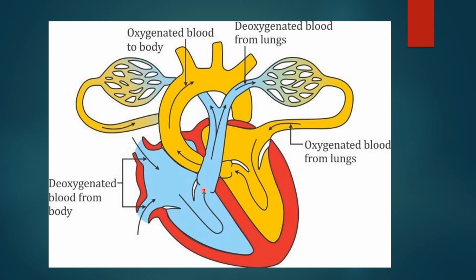From here, it reaches to the lungs with the help of pulmonary arteries. There, the lungs exchange these gases, take out carbon dioxide and add on oxygen. Now this oxygenated blood, which is denoted by yellow color, reaches to the heart, to the left side, enters the left atrium, moves to the left ventricle, and from there it moves to the other parts of the body with the help of arteries.